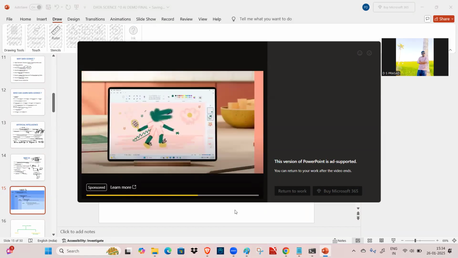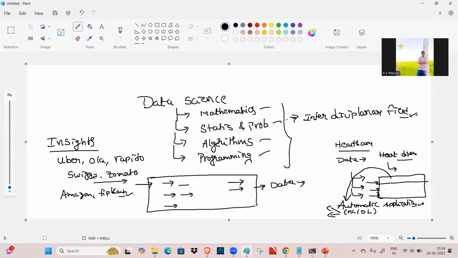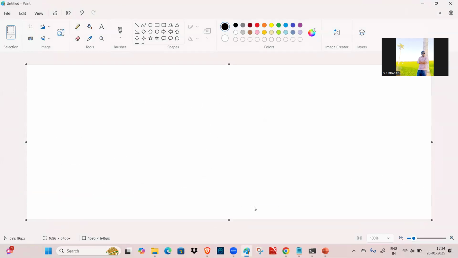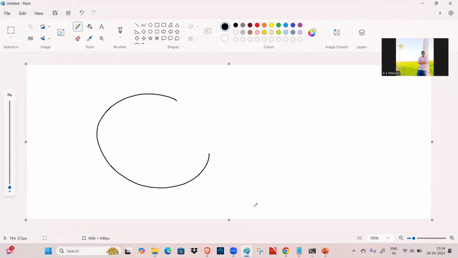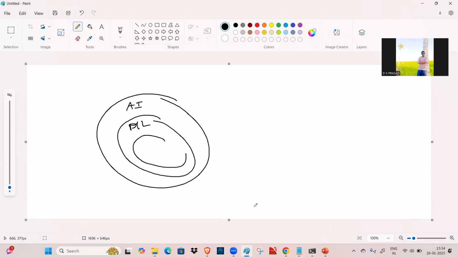AI has subfields. What are the different subfields of AI? See here, one is AI, and within it there is machine learning. Machine learning has the subfield called deep learning. Deep learning has the subfield called Gen AI. And how data science is interconnected with it, we are going to see that also.